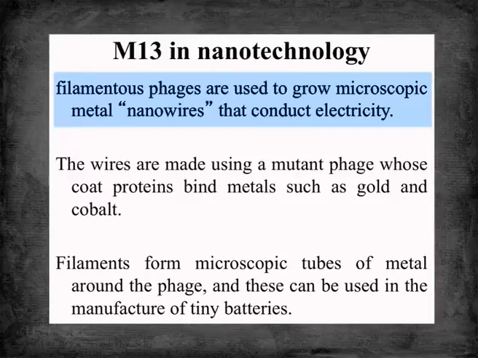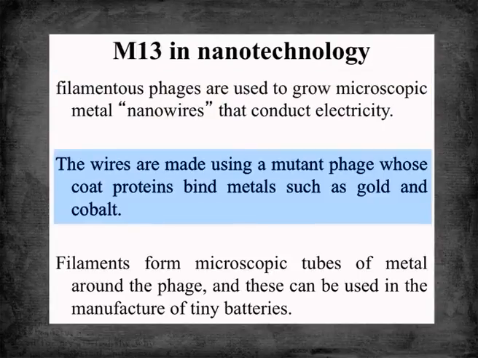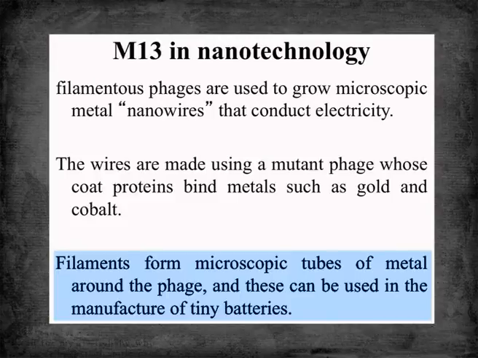Very recently, filamentous phages are used to grow microscopic metal nanowires, okay, which conduct electricity. What is done? The wire is made using a mutant phage whose coat protein can bind to a metal like gold or cobalt. Okay, and the filaments form microscopic tubes of metal around the phage, and thus it can be used to manufacture tiny batteries.